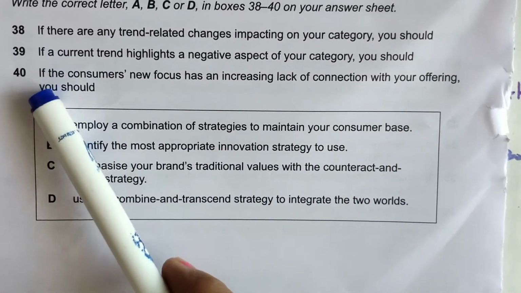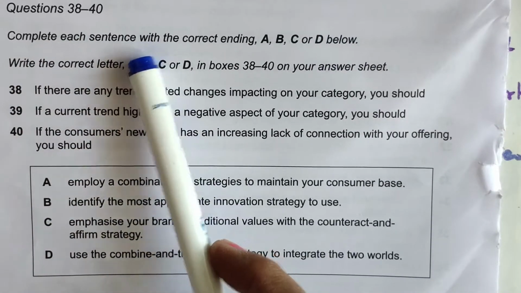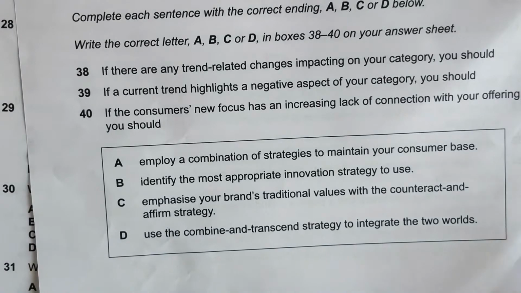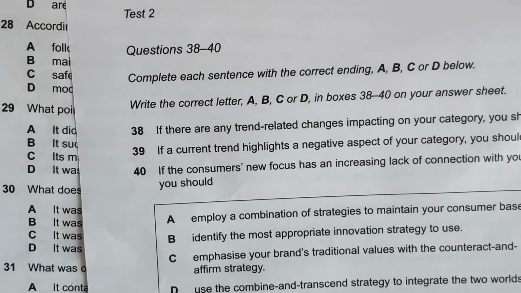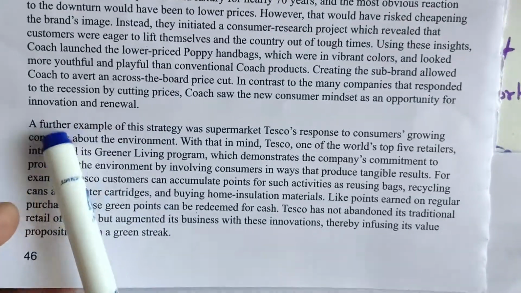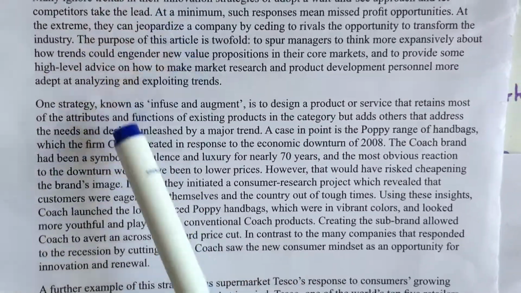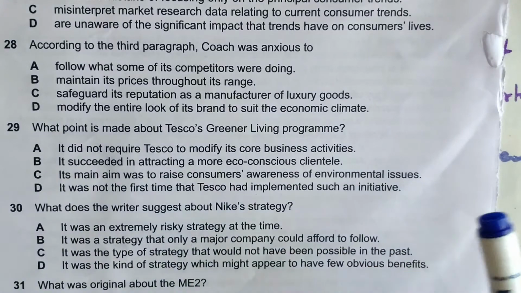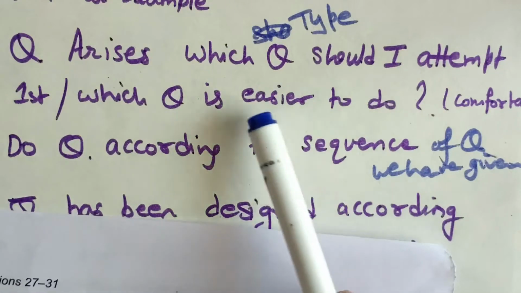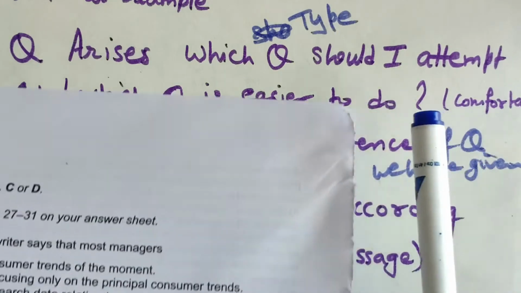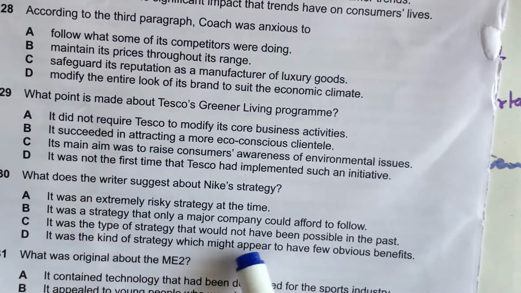Next we have 3 questions here. Complete each sentence. In this also you will be getting the answers in this part. After finishing the MCQs, you will be getting answers starting from here, or it may be from here also. But what I want to tell you is, please do not say that you are comfortable doing MCQs first or fill in the blanks first. Do according to the sequence of questions given in the question paper.